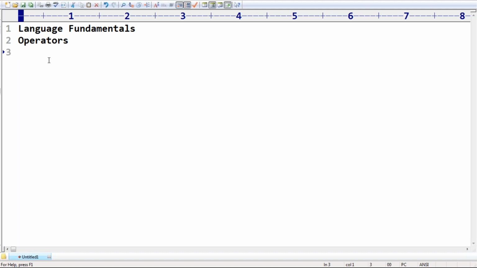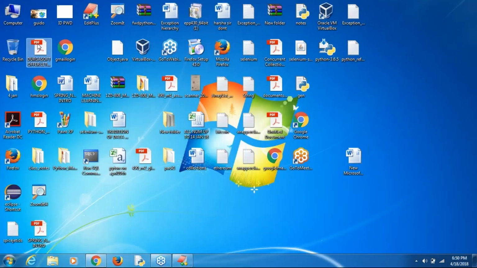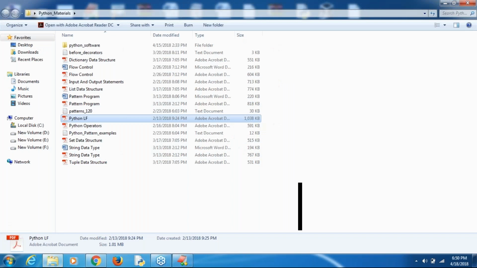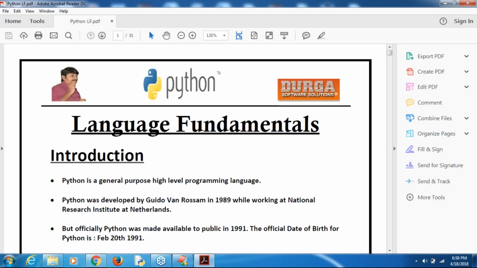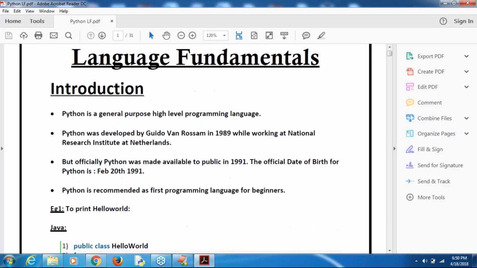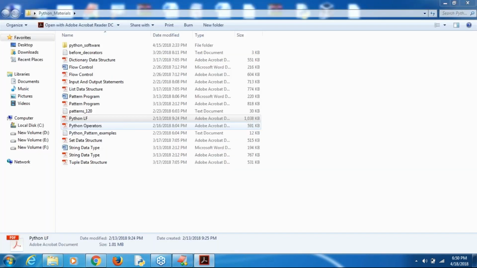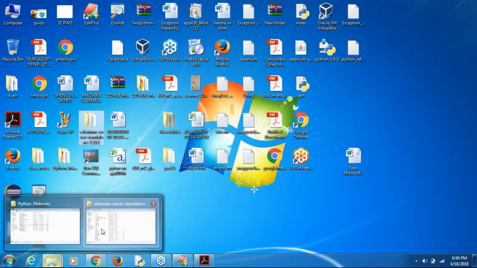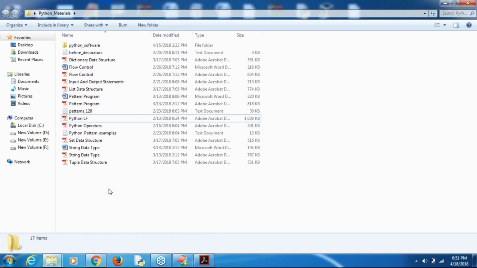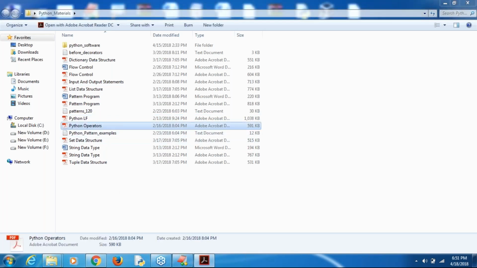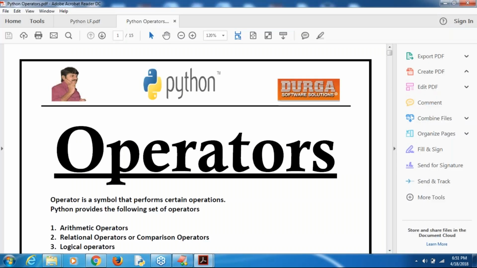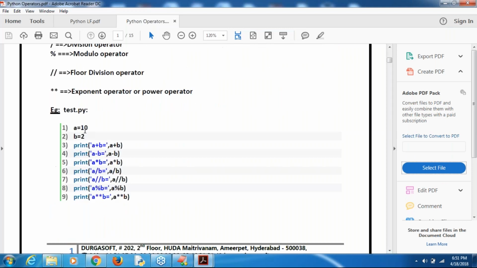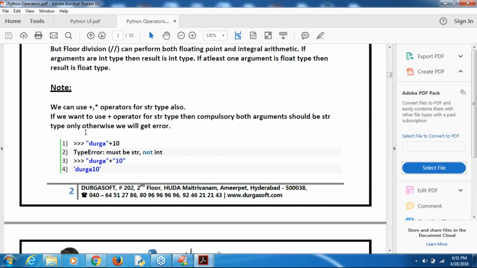I hope the modified material is there. This is the material related to language fundamentals. Already you took this one, almost 31 pages. Next, the operators material also, is it there? Yes, Python operators, almost 15 pages. Everything whatever I explained is already there in our material, sir.